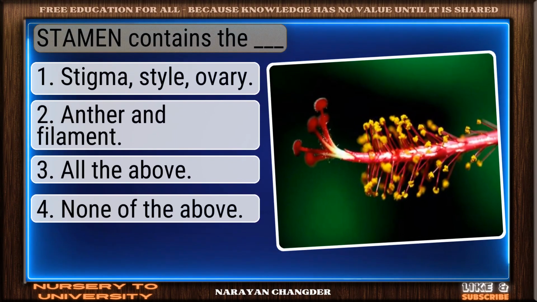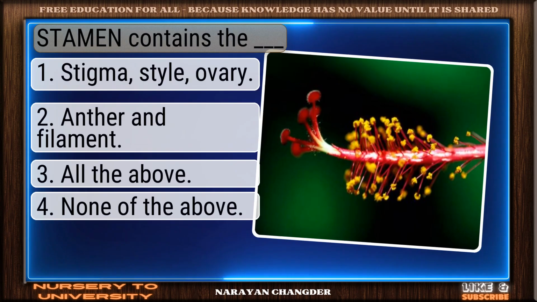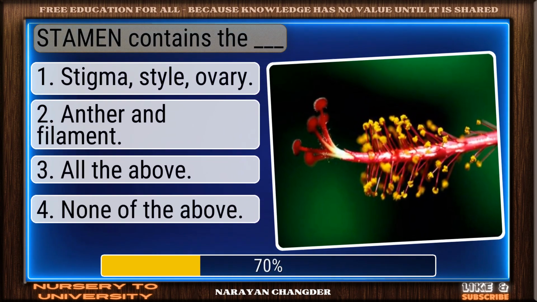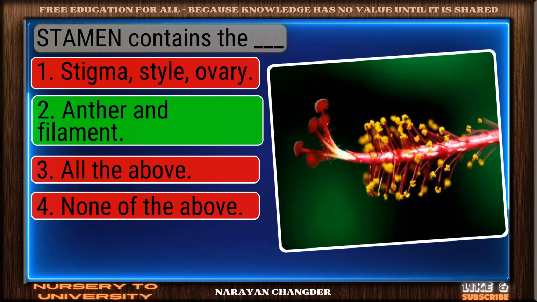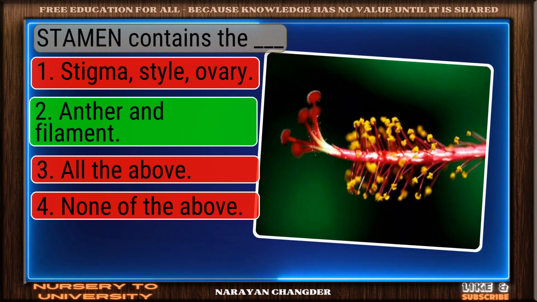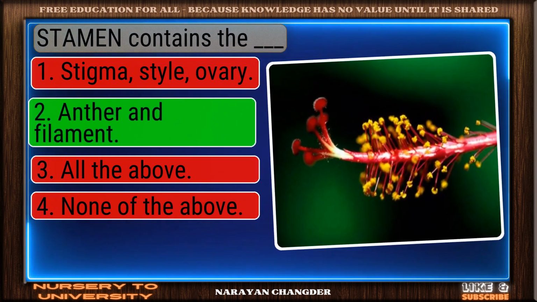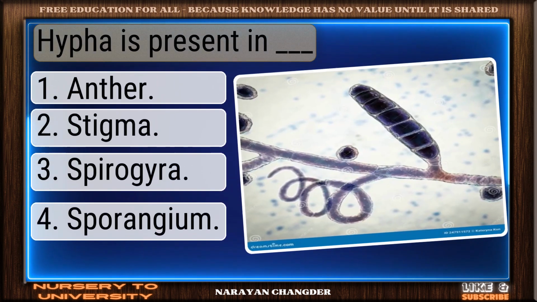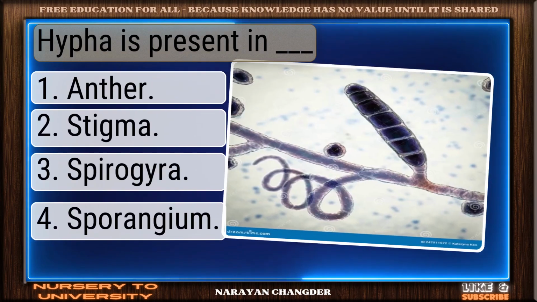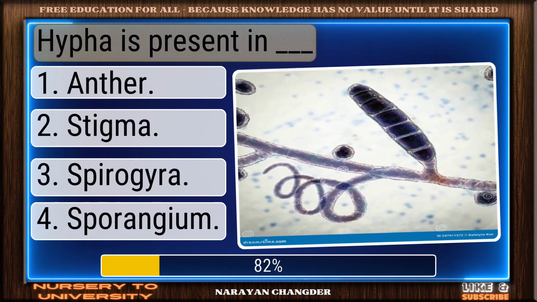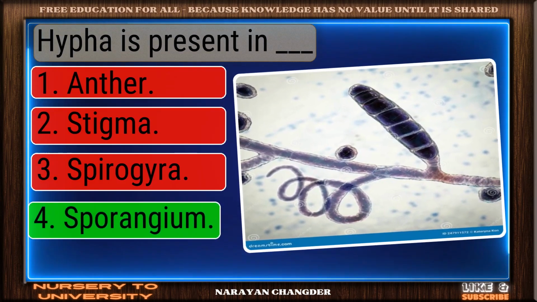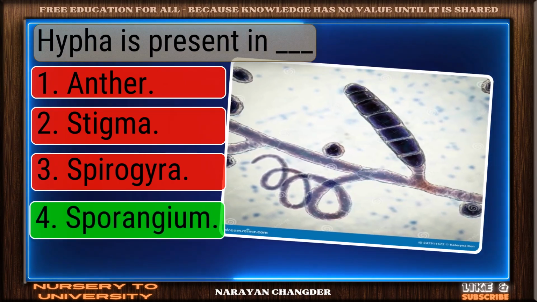Question number 260. Stamen contains the dash. Great thinking. Anther and filament is the right choice. Question number 261. Hypha is present in dash. Well reasoned. Sporangium is the correct choice.